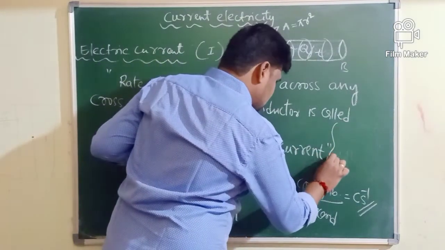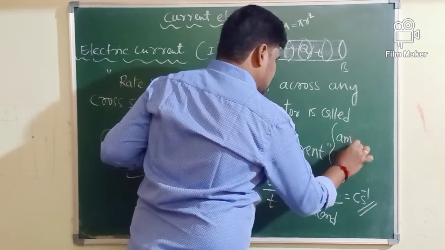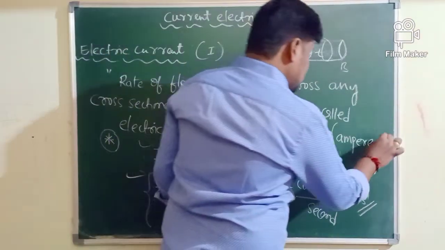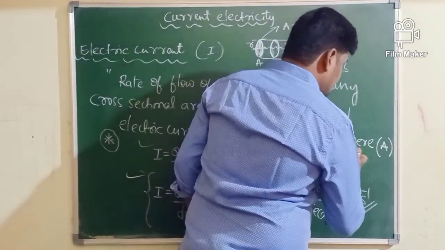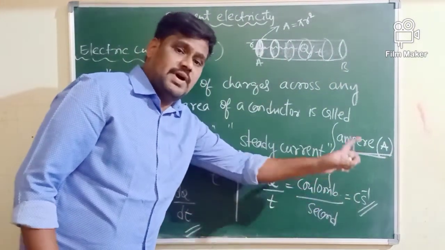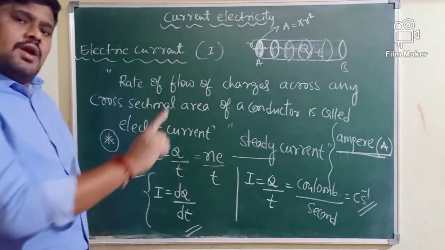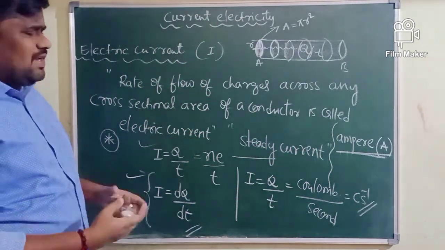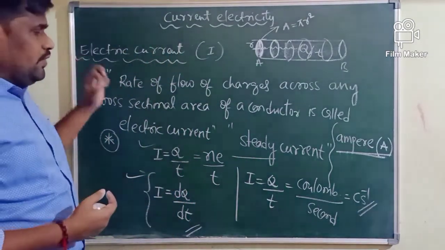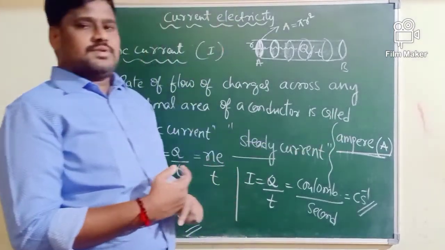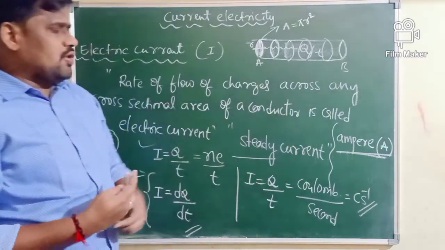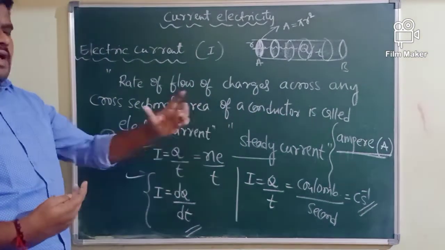Therefore, what is the SI unit of current? The SI unit of current is ampere, denoted by capital A. 1 ampere is equivalent to what? 1 coulomb per second. Generally, we do not use coulomb per second as a unit of electric current. The unit of electric current is expressed in terms of the ampere, the name of a scientist. So the SI unit of electric current is ampere.